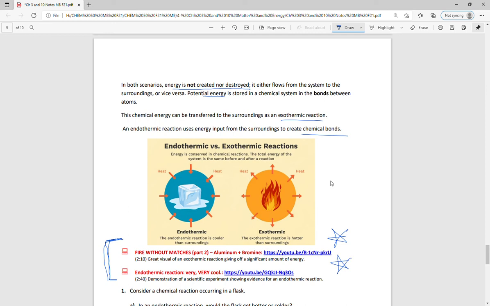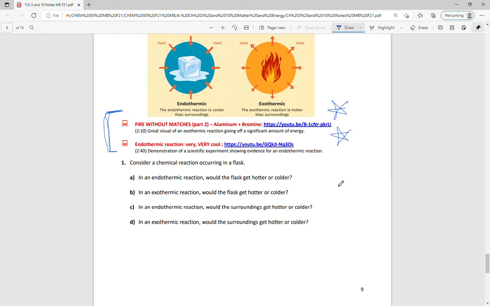In the lab, we'll see our own examples of endothermic and exothermic reactions, maybe not quite as extreme as those two, but nonetheless something to watch for as a sign of a chemical reaction. So in a chemical reaction, if it's happening in a flask, in an endothermic reaction, would the flask get hotter or colder? So we have energy going into it.